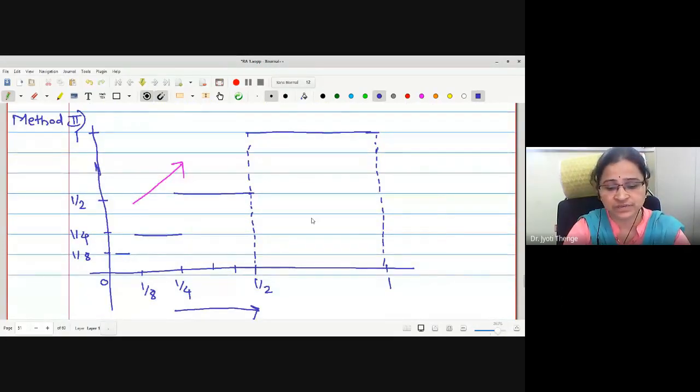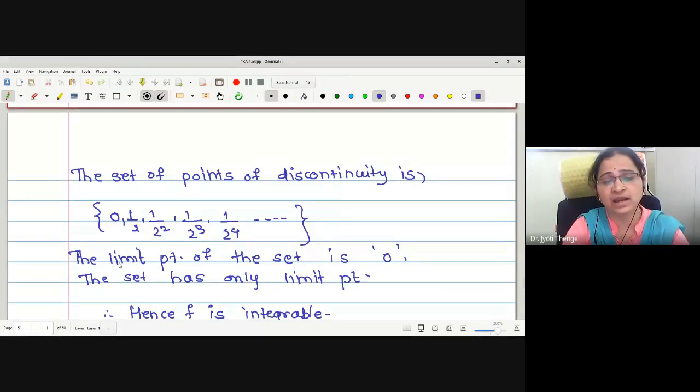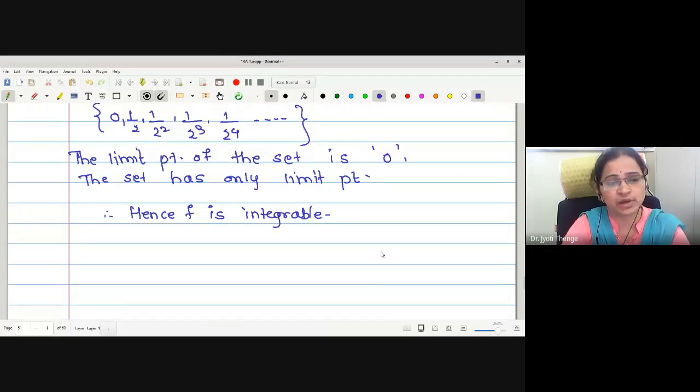Similarly, the function f is continuous except at these points. What are the points of discontinuity? 0, 1 by 2, 1 by 2 square, 1 by 2 cube, 1 by 2 raised to 4, and so on. This set of points of discontinuity has the limit point 0, which is the only limit point. Therefore, again by the theorem, if the set of points of discontinuity has finite limit points, then the function is integrable. So by the second method also the function is integrable.